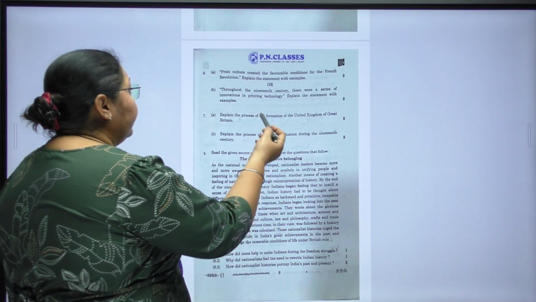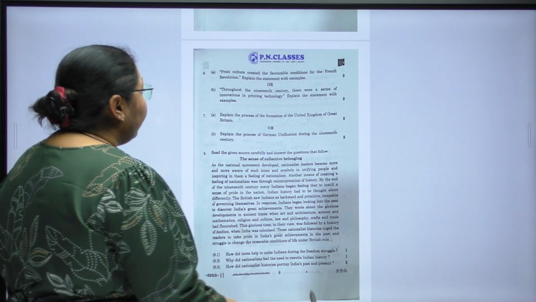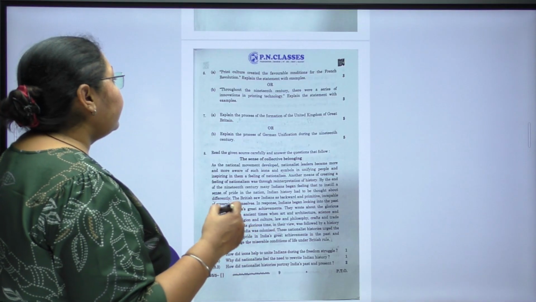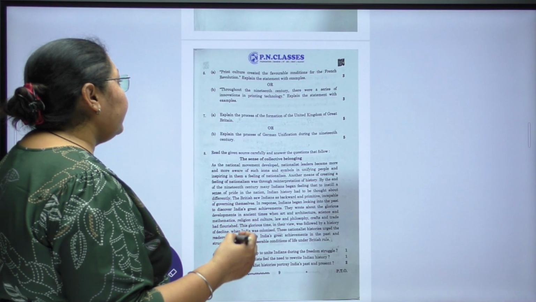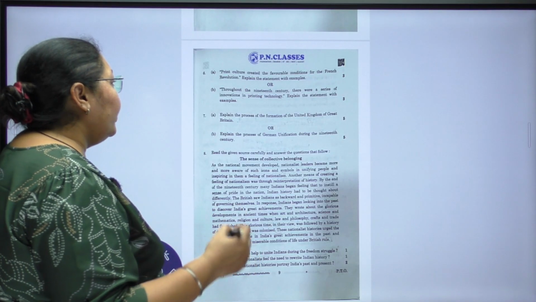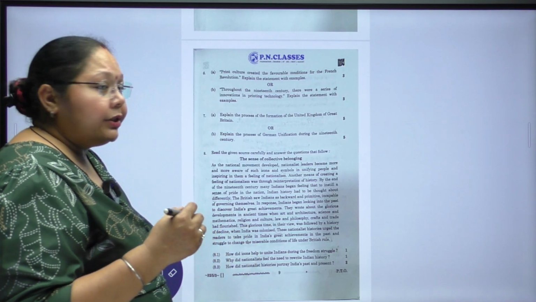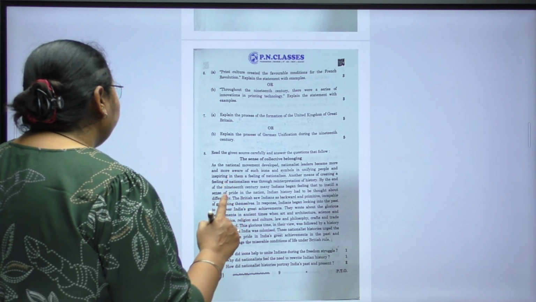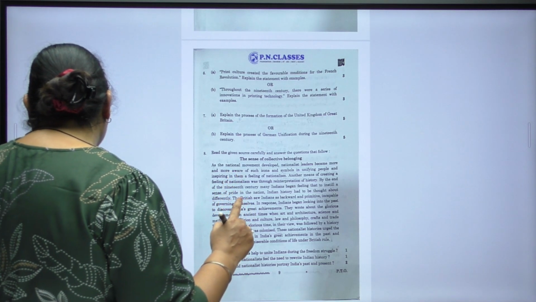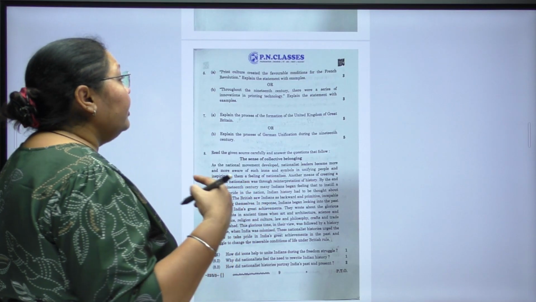And for this, in the option we have, throughout the 19th century there were a series of innovations in printing technology. Explain the statement with examples. Now the question says, throughout the 19th century there were a series of innovations in printing technology. So what were the new innovations?